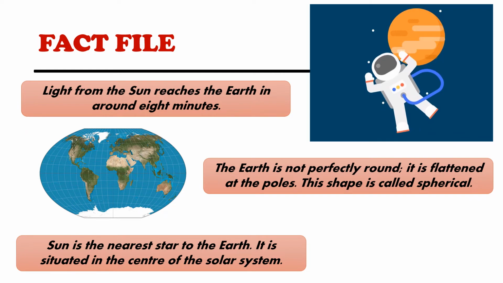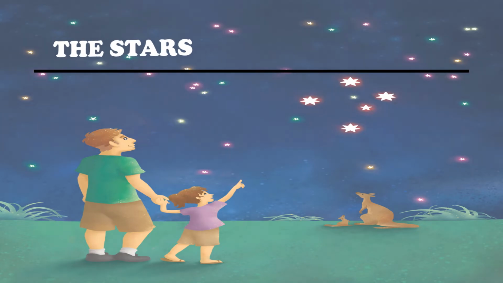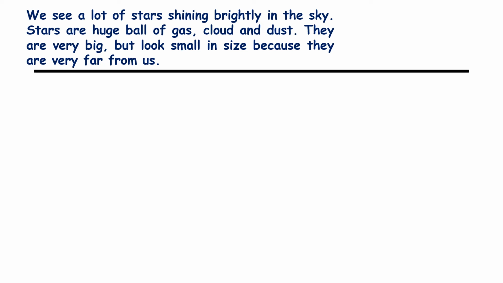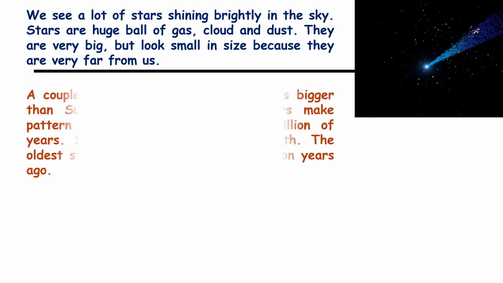Next is the stars. The other beautiful thing we see in the sky is star. But there is not only one star. We see a lot of stars shining brightly in the sky. Stars are huge ball of gas, cloud and dust. They are very big but look small in size because they are very far from us.